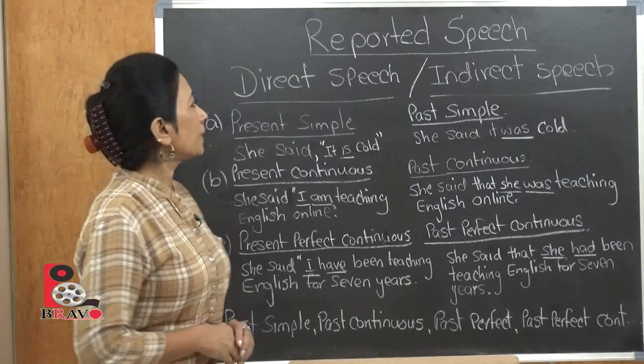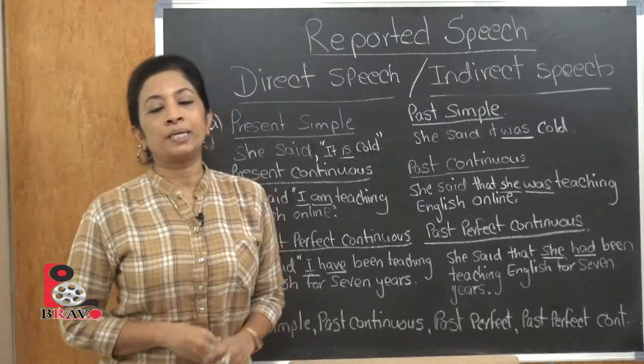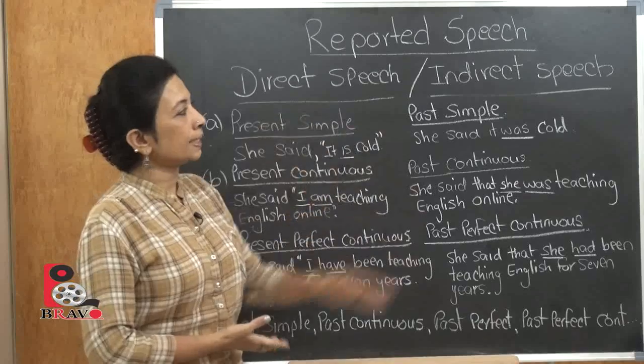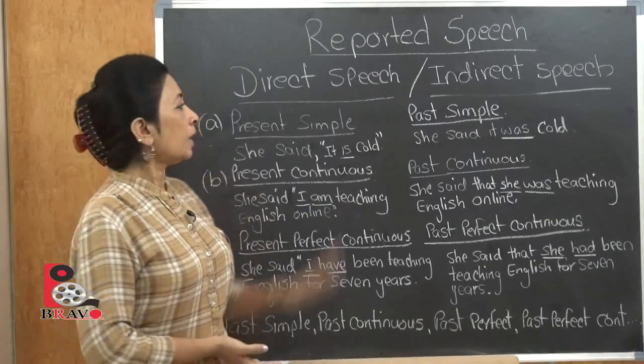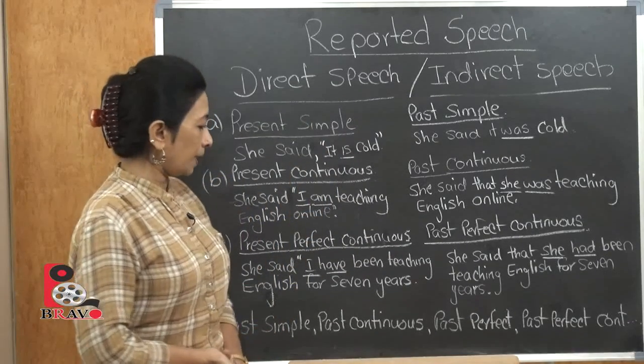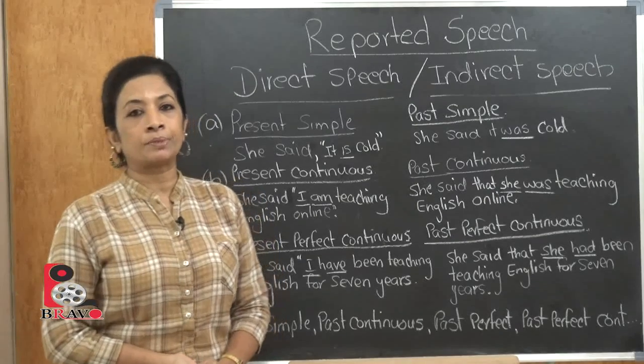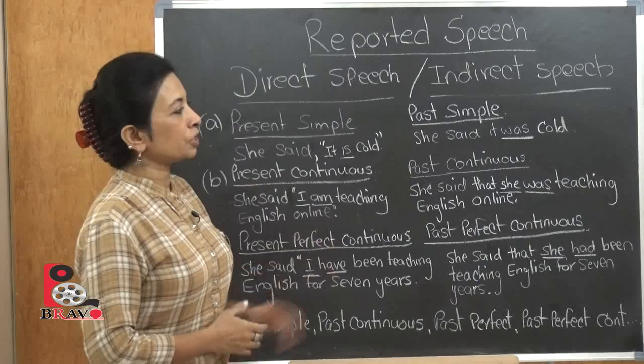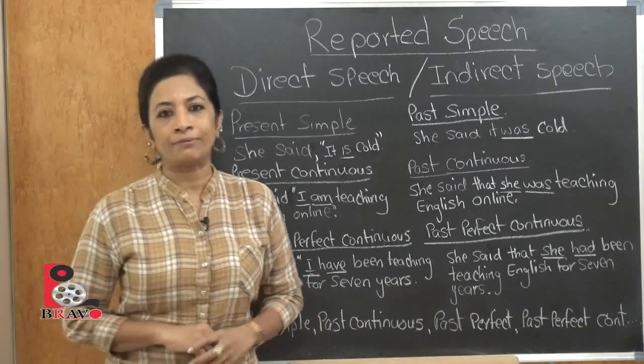Okay, so we looked at what direct speech and indirect speech are, and I gave you a description of each and when they are used. Now we are going to look at about 7 examples of these types of speech, which may be a little bit confusing, but watch carefully and it's quite simple.